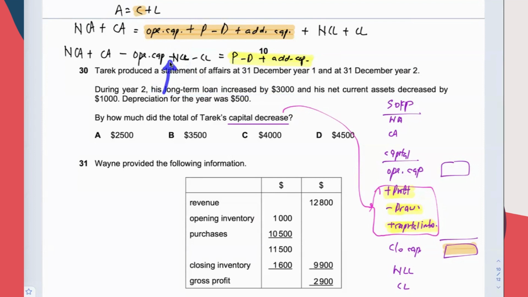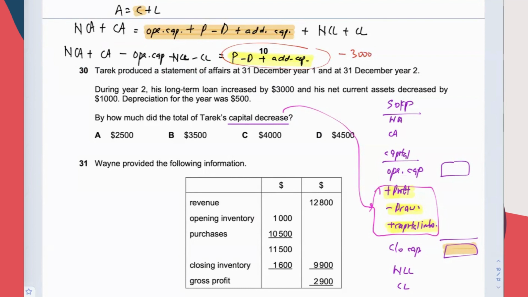If NCL increased by 3,000, this entire thing will be minus 3,000, agree? Because of the minus sign. NCL increase, this entire thing will be dropping by 3,000. Same goes to the other side. This entire thing will drop by 3,000.